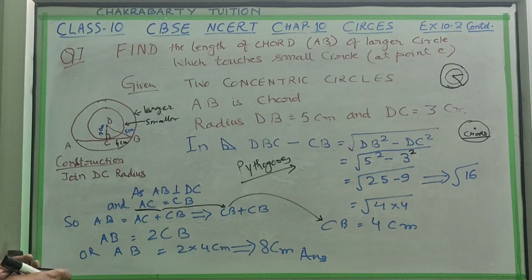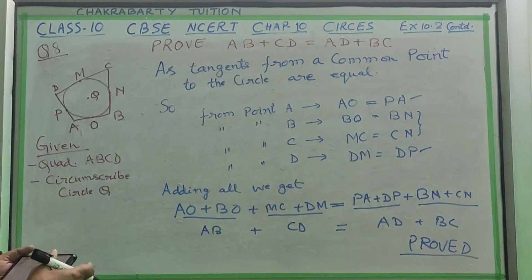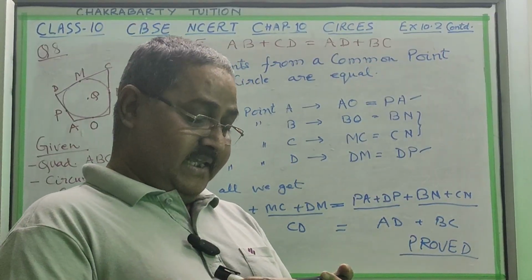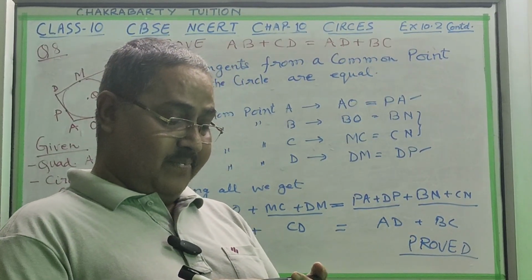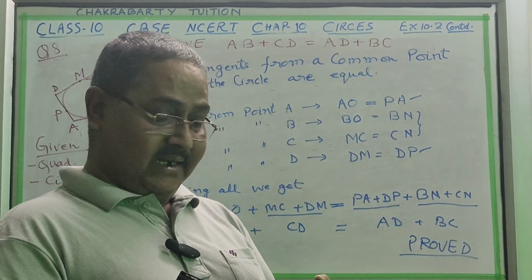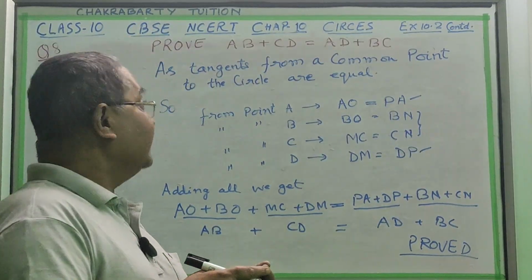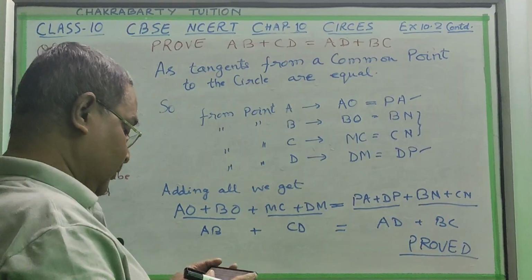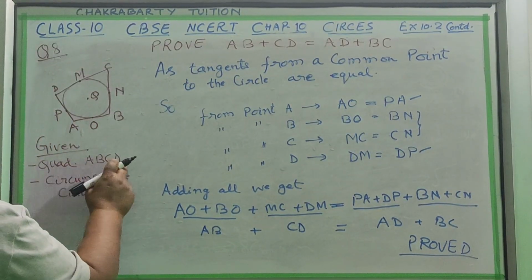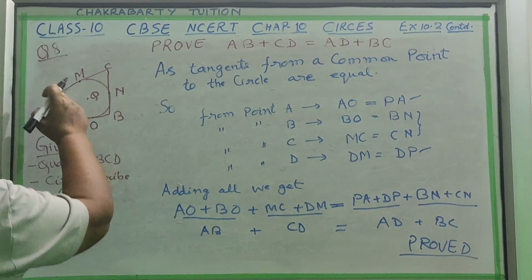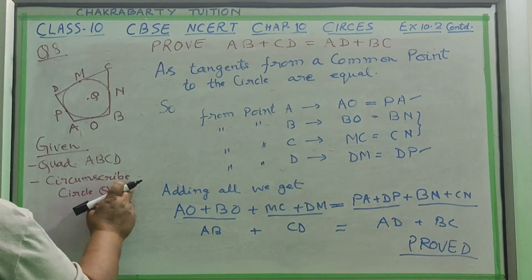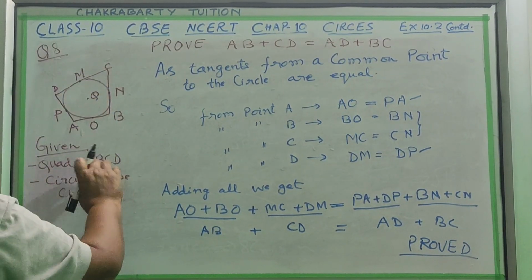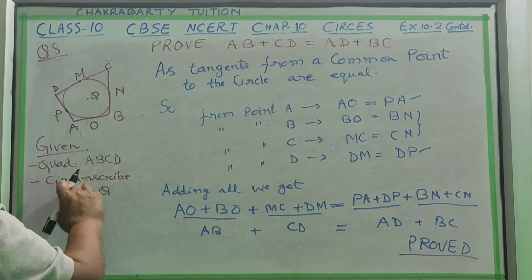Question 8 we are going to do. What does it say? A quadrilateral ABCD is drawn to circumscribe a circle. Prove that AB plus CD is equal to AD plus BC. You have to prove it. So what is given? A quadrilateral ABCD is given, and it circumscribes the circle. This circle is within the quadrilateral.